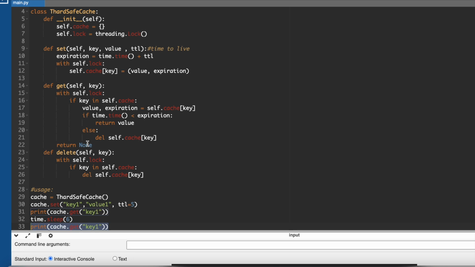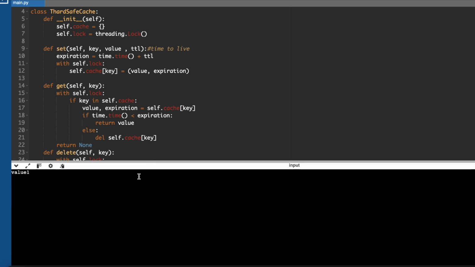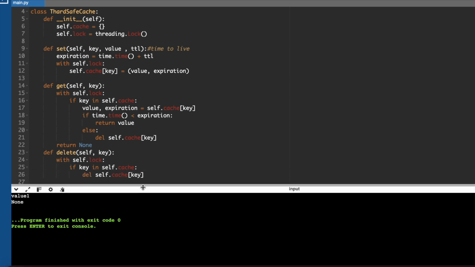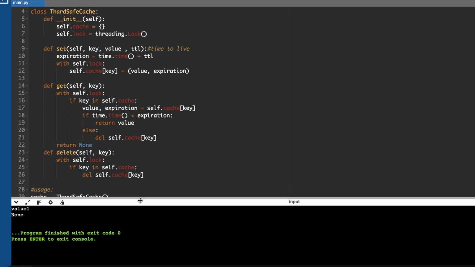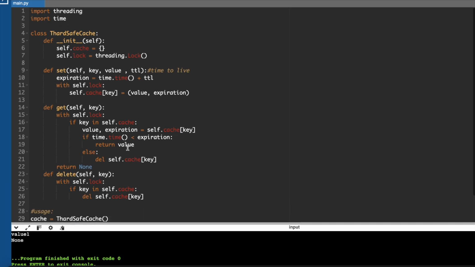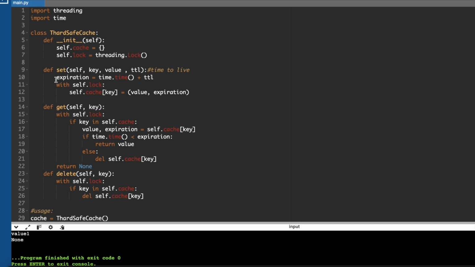Let's run it and let's wait. First of all, it returns the value, and after waiting the 6 seconds, it returns None. That means it is working perfectly, and we have applied the lock also. Because we have applied the lock in every function, it is thread safe. One thread can access the object at a time. Okay, let's move back to our presentation.